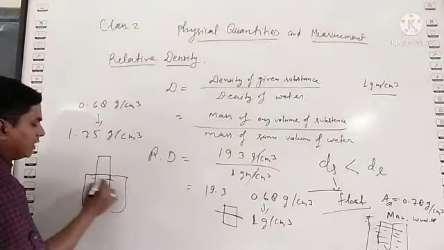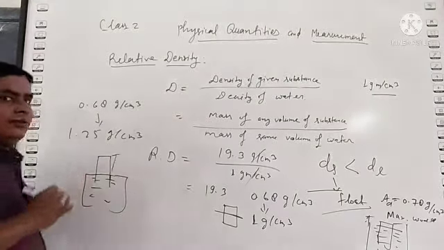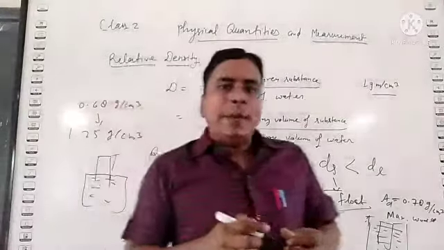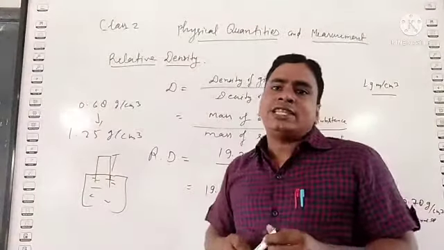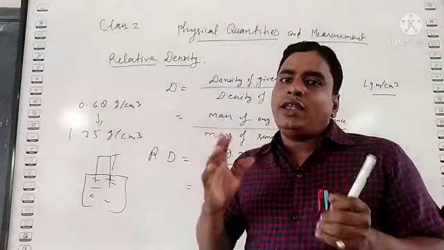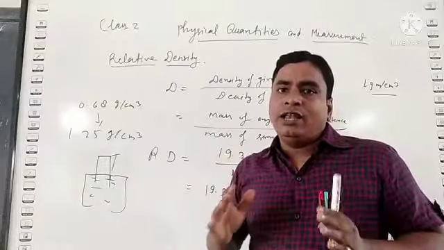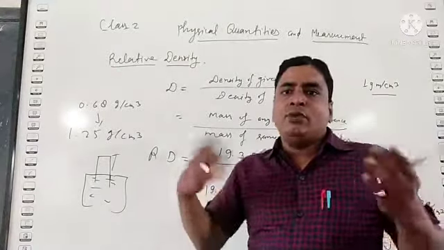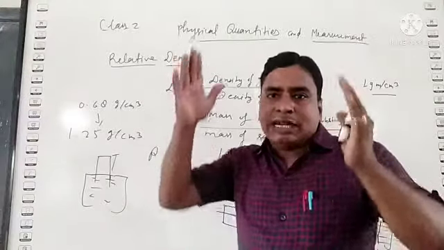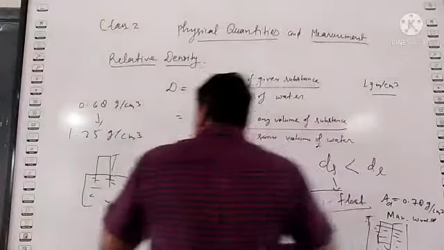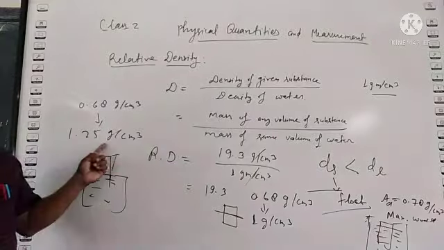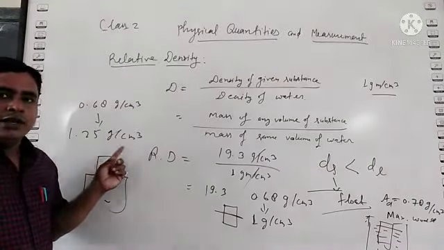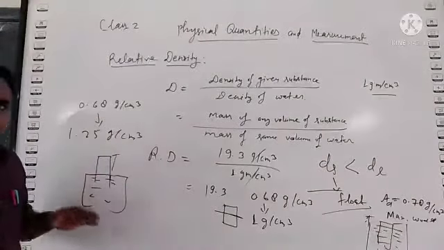Minimum volume of the solid will sink and maximum volume will float. Depending upon the different densities of the liquid, the given volume of the solid will float or sink. If the density of the liquid is more as compared to the solid, so maximum volume will float.